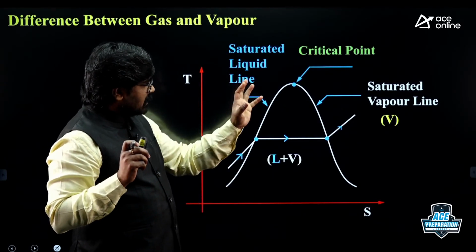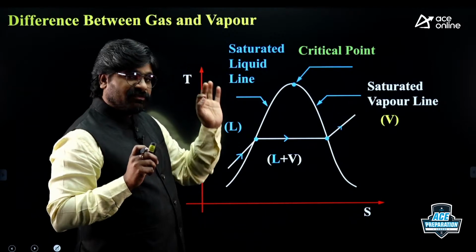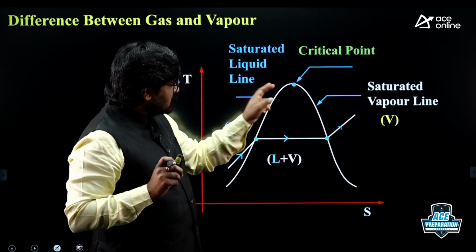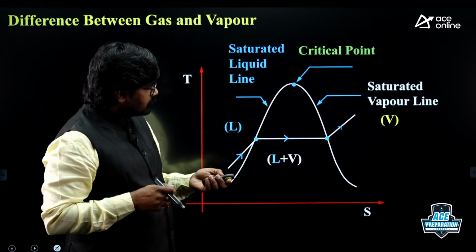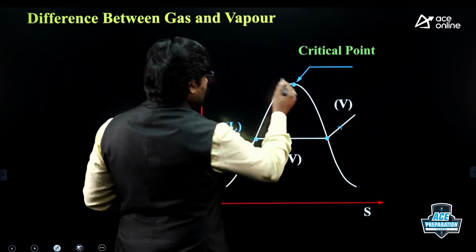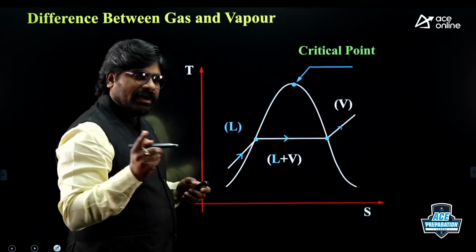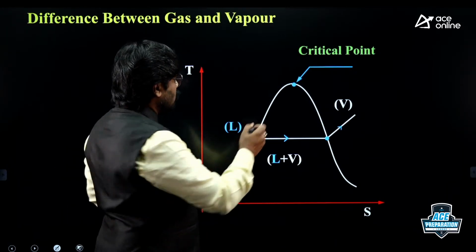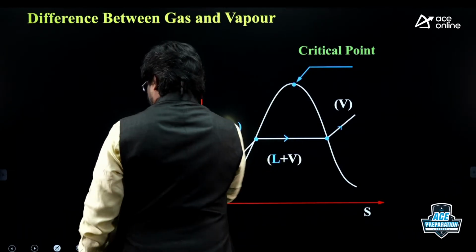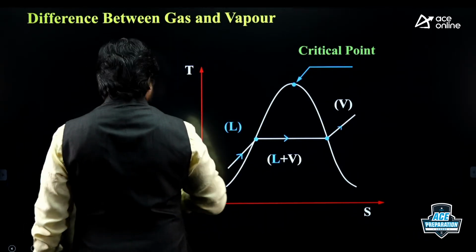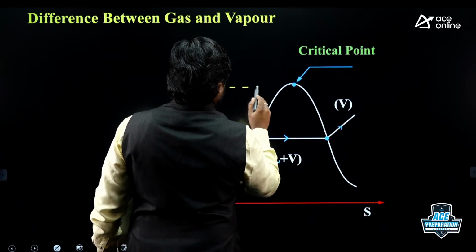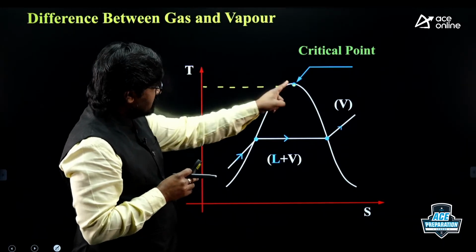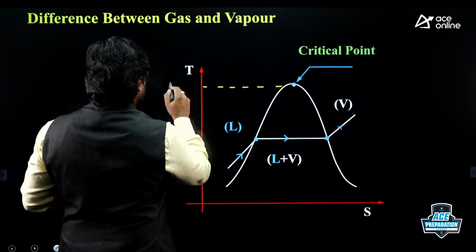But briefly I give this concept because the definitions are based on it. At the critical point, there is a temperature, that is the critical temperature. This is the temperature axis.